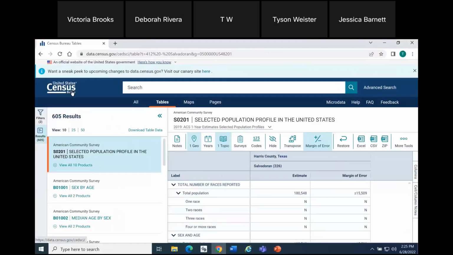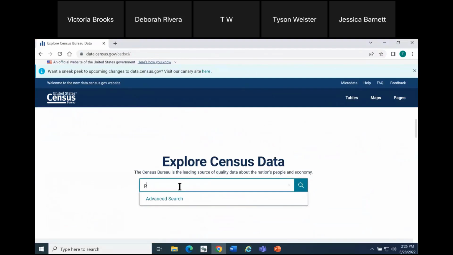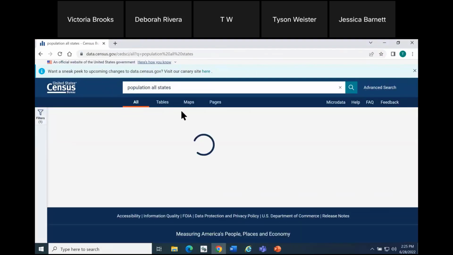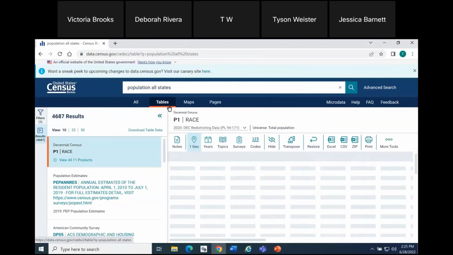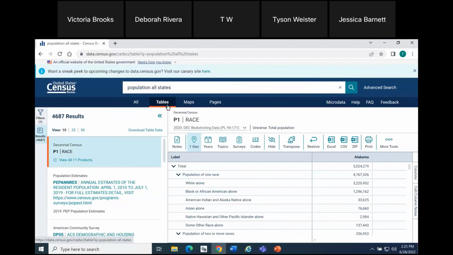So going to the site, I'll click the US Census logo in the upper left, and I'm going to type in population all states and press enter. All of our maps continue to be table-based, so I always like to take a quick look at the table before I create a map. So here I'm going to click table.